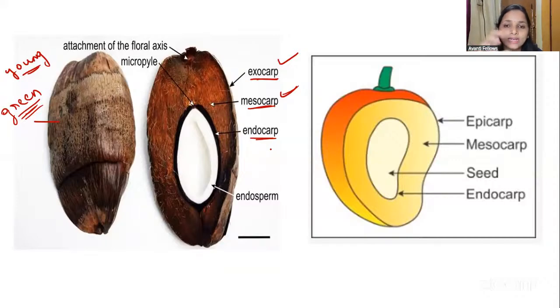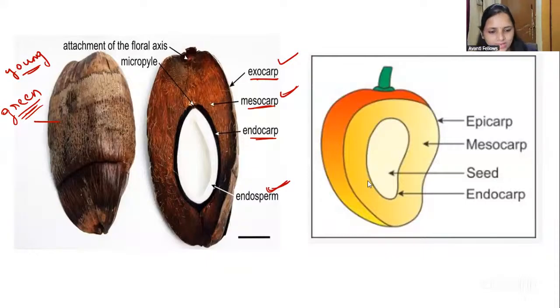But what we are eating in the coconut is the seed, that is nothing but the endosperm. We eat the endosperm, not the seed, yes or no, guys? That is the cellular endosperm we are going to eat.